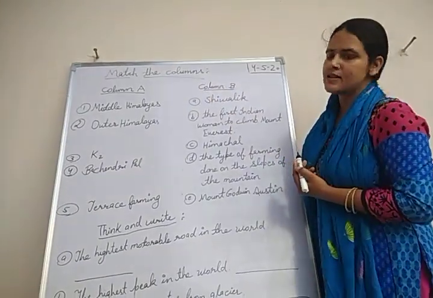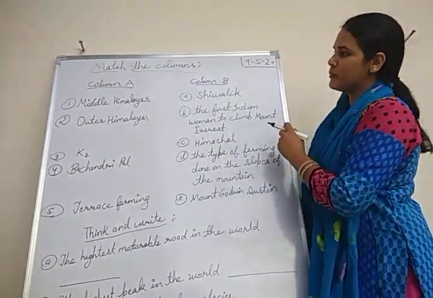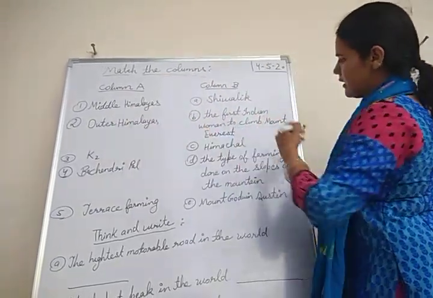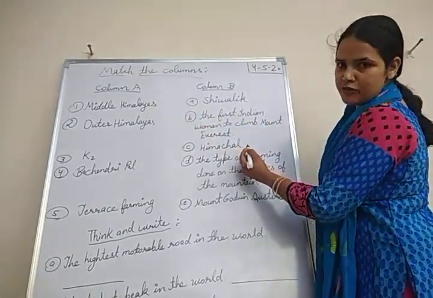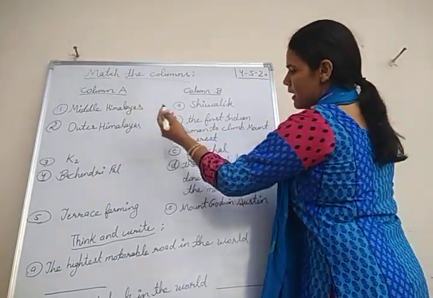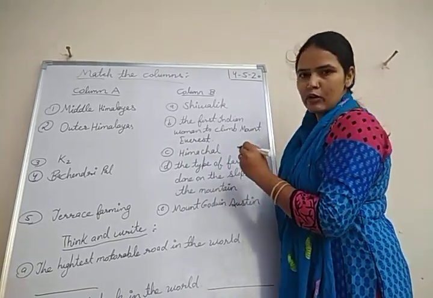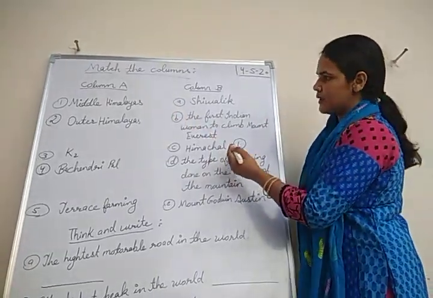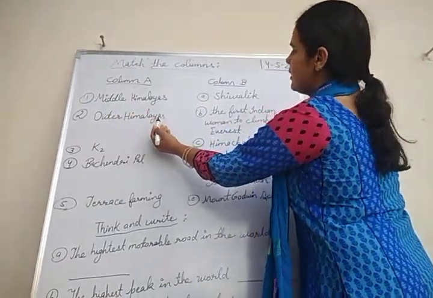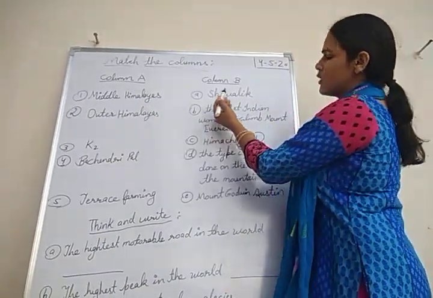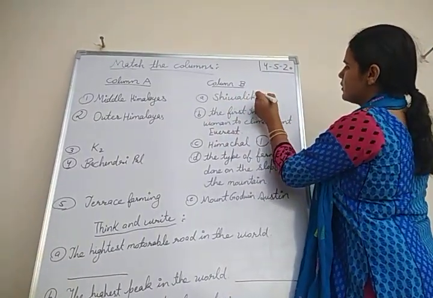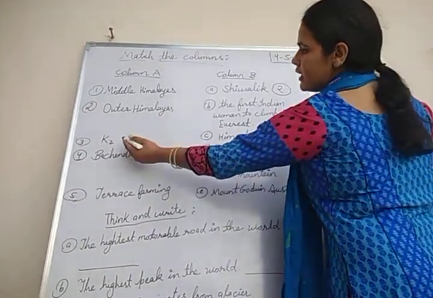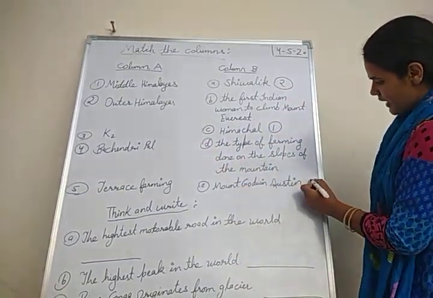Now the next exercise is match the columns, column A and column B. So now we will match column A with column B. The middle Himalayas we will match with Himachal because the middle Himalayas are known as Himachal. We will not write the words, only numbers. Second, outer Himalayas. Outer Himalayas are known as Shivalik. So that is number 2. K2, the second highest peak in the world, is known as Mount Godwin Austen.